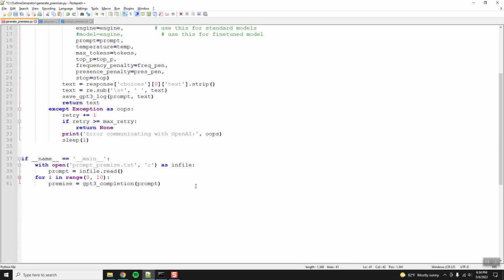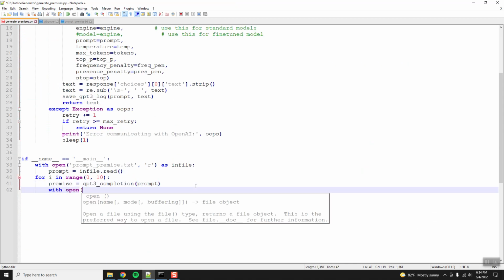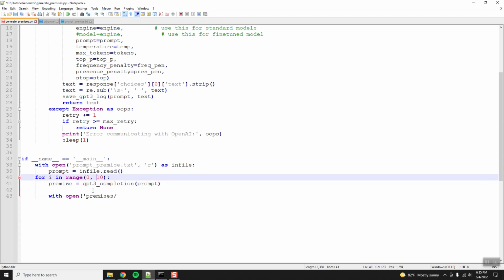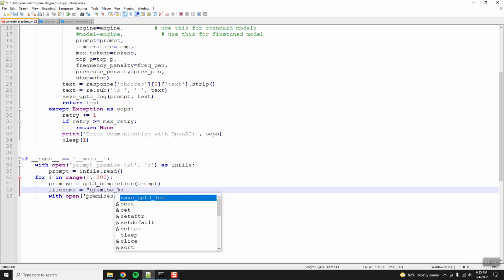Oh wait, I actually need to save it. Okay, so let's see, with open, what did I name that folder? Premises. Premises slash, I guess I need a file name. Let's start at 1 and go to 200. File name equals premise underscore, text insert, I don't remember the name of that right now. Text, and then we'll do i.